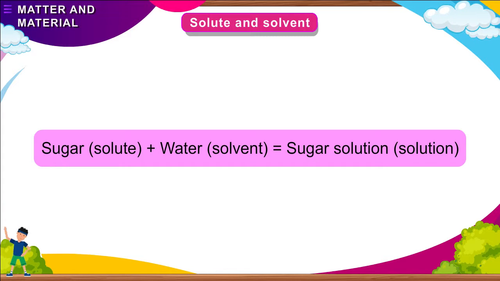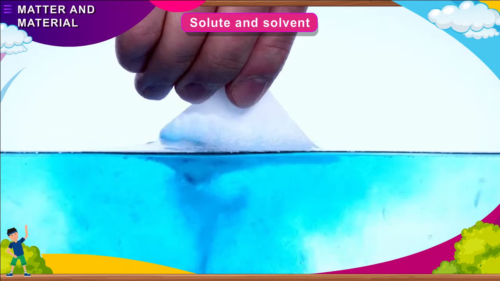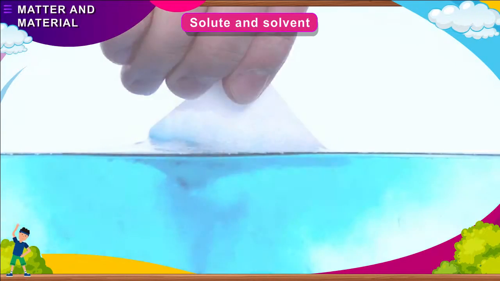The substance in which a solute is dissolved is called the solvent. Here, water is the solvent. Sugar, the solute, plus water, the solvent, gives sugar solution. The ability of a solute to dissolve in a solvent is called its solubility.